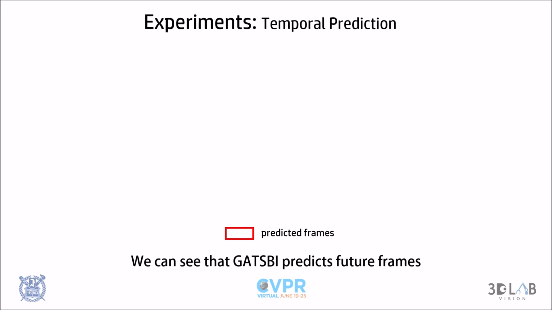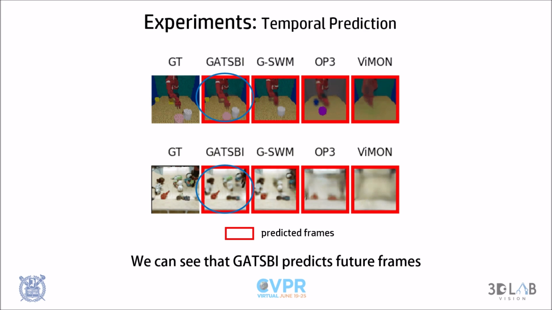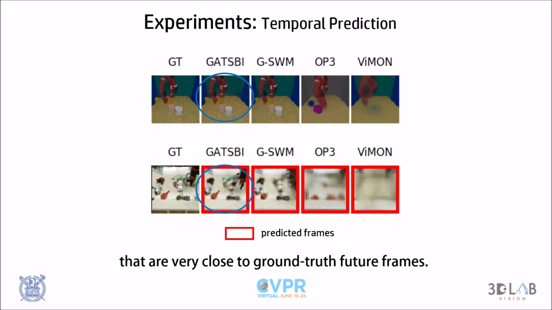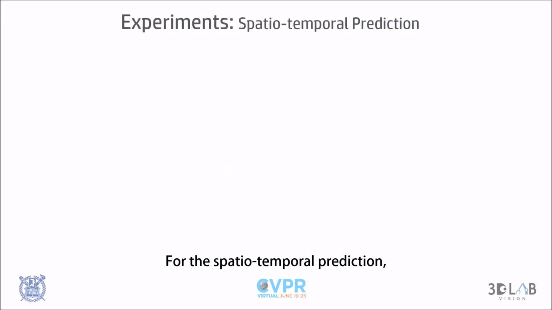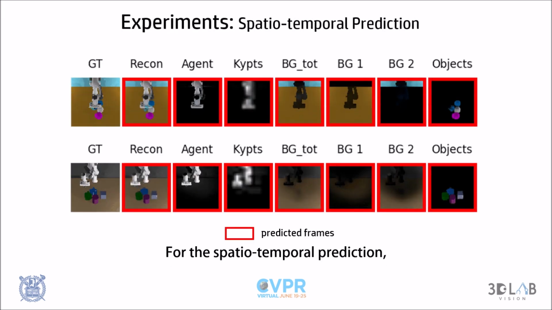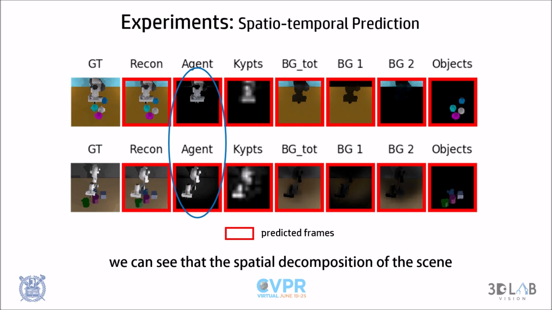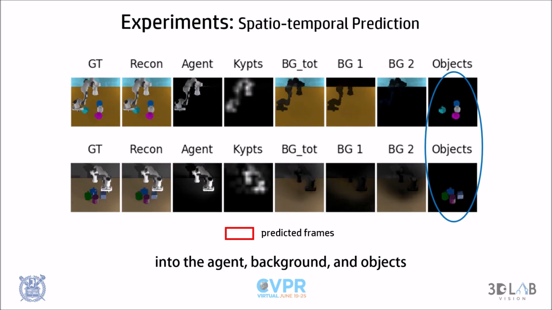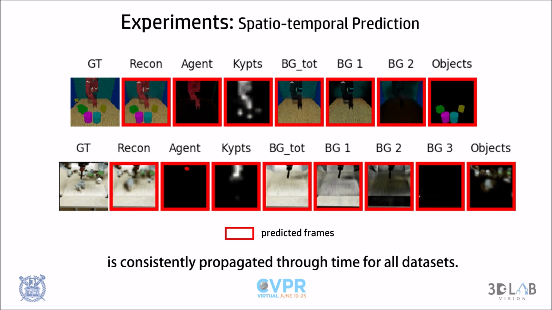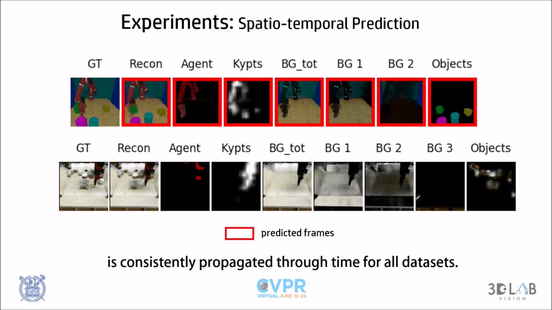We can see that GATSBI predicts future frames that are very close to the ground truth future frames.